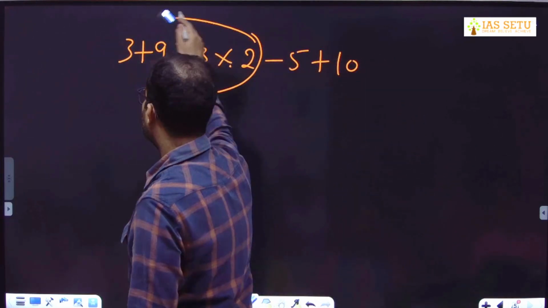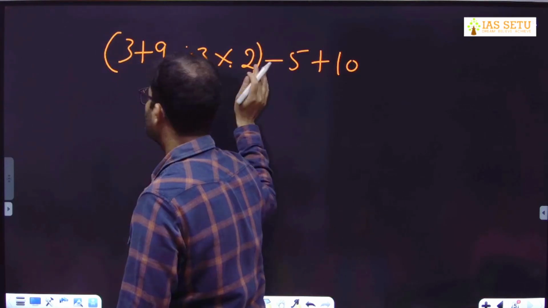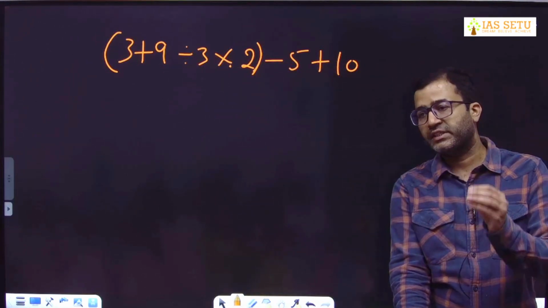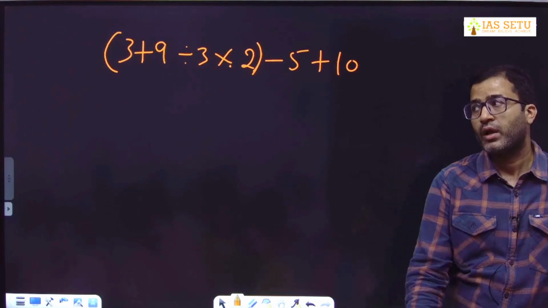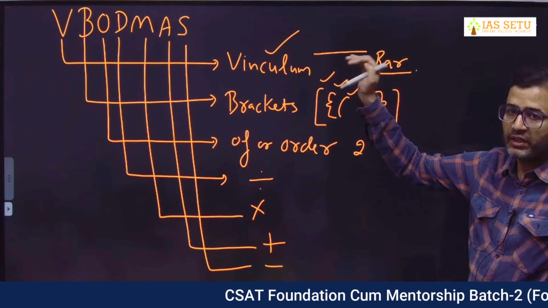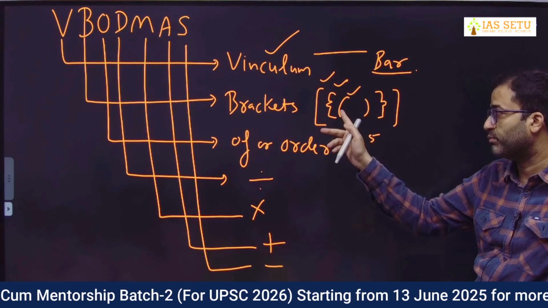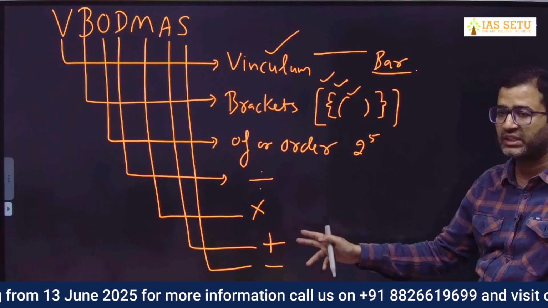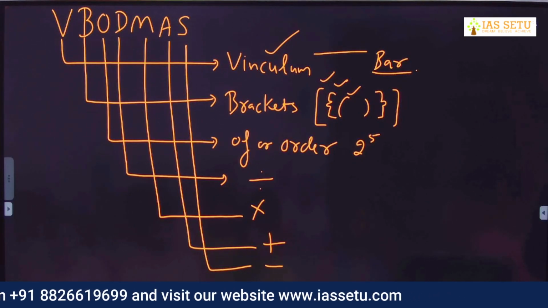If we have a calculation inside the small bracket, you have to remove this small bracket, and here also we follow the same order: division, multiplication, addition, subtraction. So we have a rule within the rule. The point here is we will go slow and follow the pattern. If there is a vinculum bracket, first we remove it. If there are multiple brackets, first small, then curly, then square. Then order, division, multiplication, addition, subtraction. I have around 8-9 questions, so we will practice.